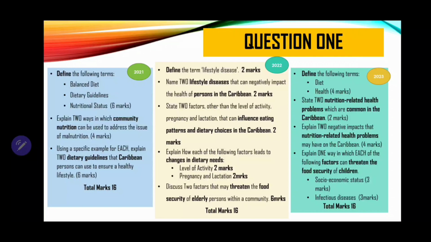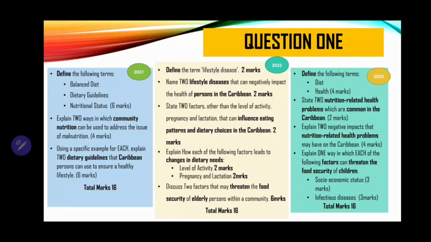Now, other topics include dietary needs. There's also vulnerable groups in the community, right? Such as the elderly. As you can see, in 2022, it asks about the elderly. In 2023, it asks about children. In 2024, this year, it may ask about either, or it may ask for another type.